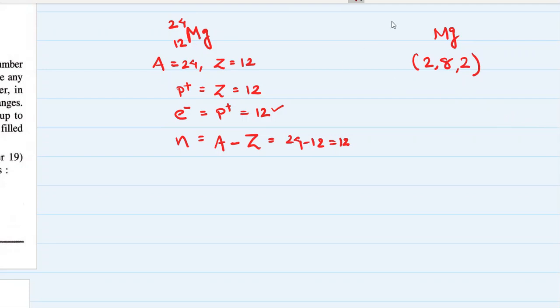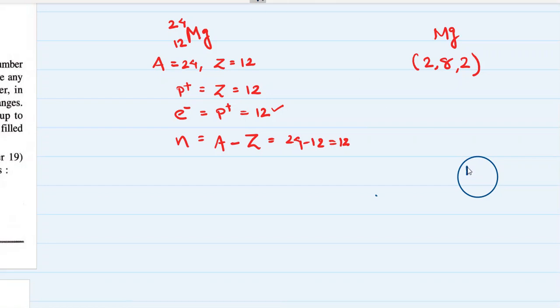Now we can draw magnesium. First, I'm going to start with the magnesium nucleus. Let me draw a little bigger nucleus. In the nucleus, I'm going to write the number of nucleons, which I already know.